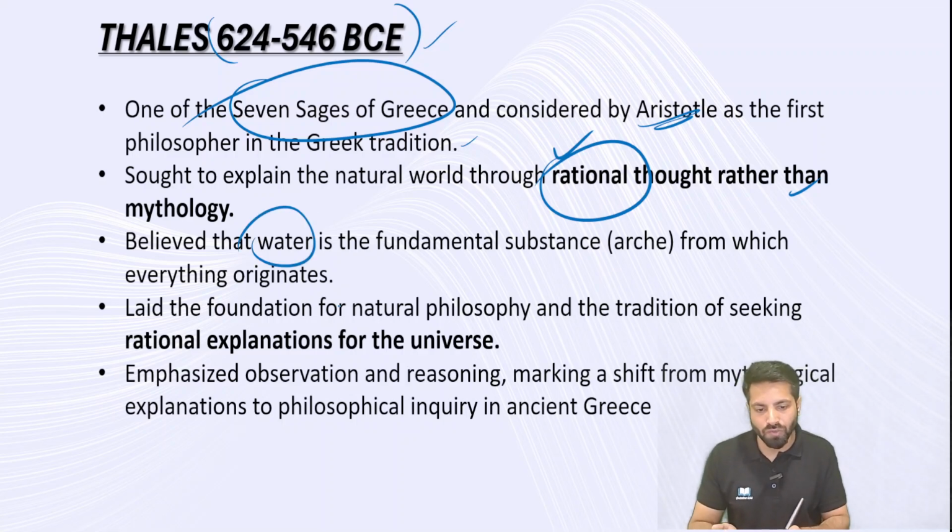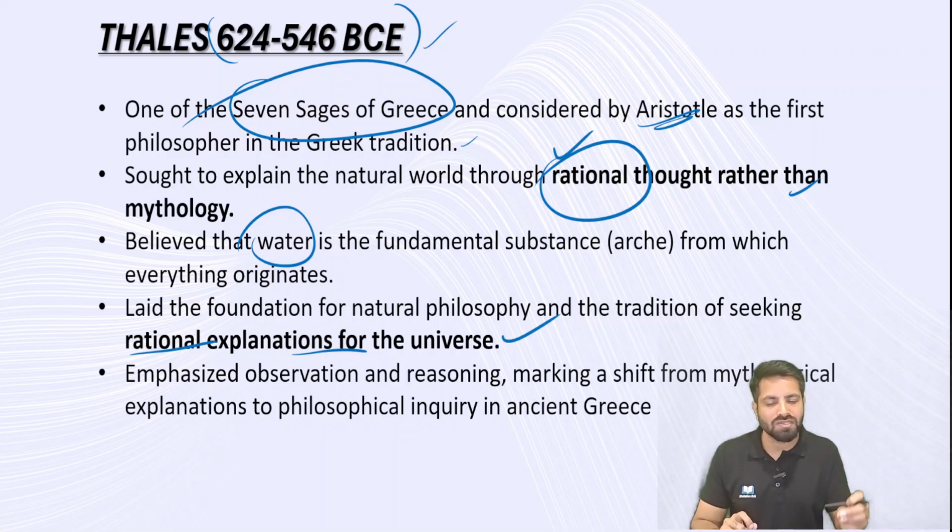This is what he told, and everything originated from water. But here, what you have to focus on is the idea of rationality over mythology. That is the factor you need to remember with respect to Thales. He laid the foundation of natural philosophy and the tradition of seeking rational explanation for the universe. So logical explanation, rational explanation, objective explanation, that started from Thales.